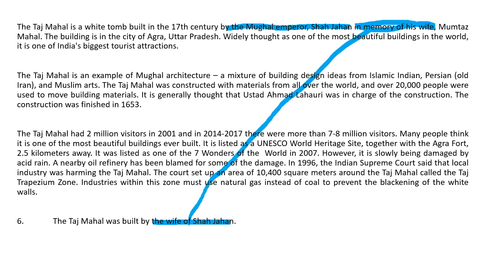So this says built by his wife, but the passage says it was built by the emperor to remember his wife. Perhaps his wife had died and he wanted to build a building or a statue or something to remember his wife by. So we should have answered false. It was built in the memory of his wife, not by his wife. So you do need to read the question carefully.